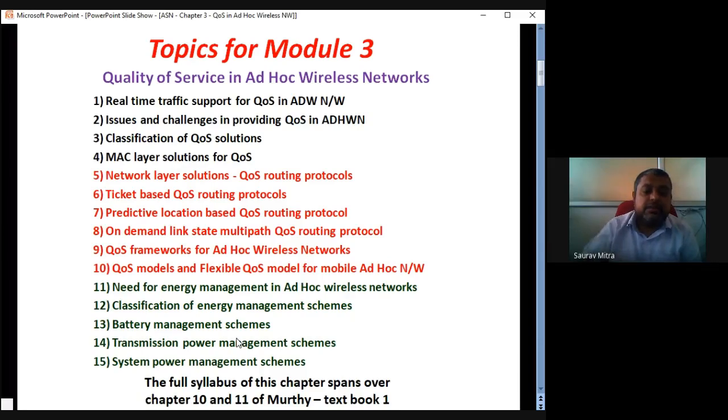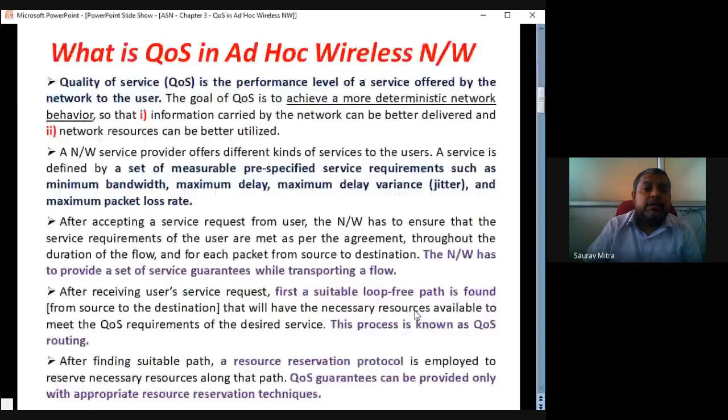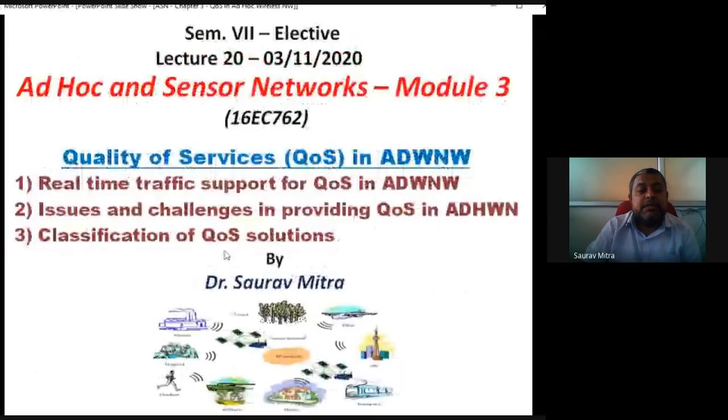So let us start with the topic. You will find everything from the book of Murthy in chapters 10 and 11. The initial parts you can find in chapter 10. In case of Murthy, the soft copy is already with you. And we are going to see mainly three topics today.